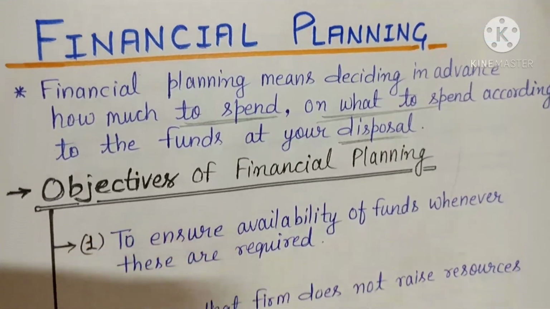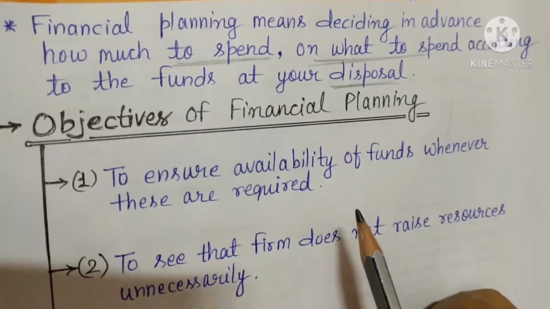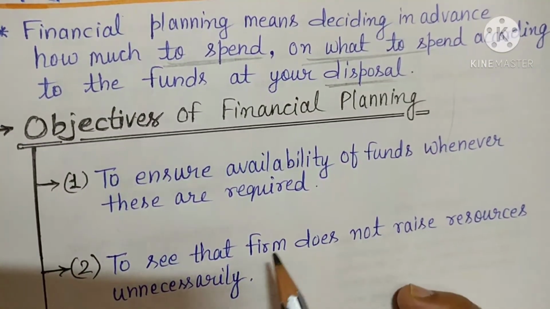Okay, so what are the objectives of financial planning? Financial planning is done with the objective to ensure what? Availability of funds.